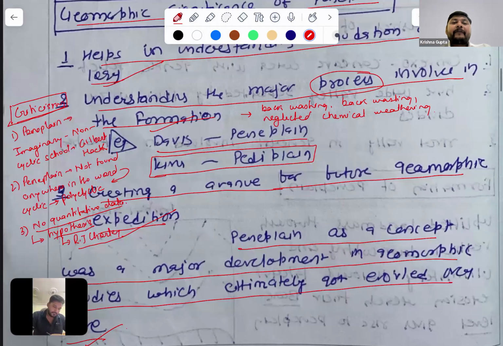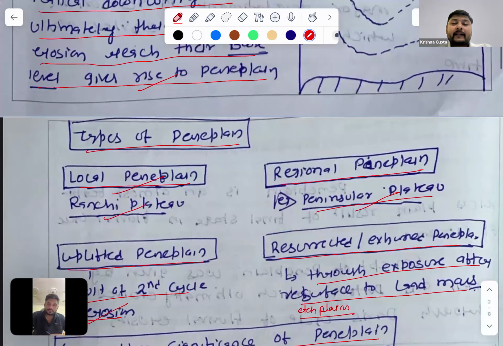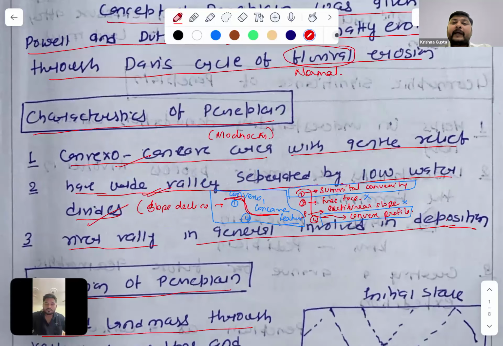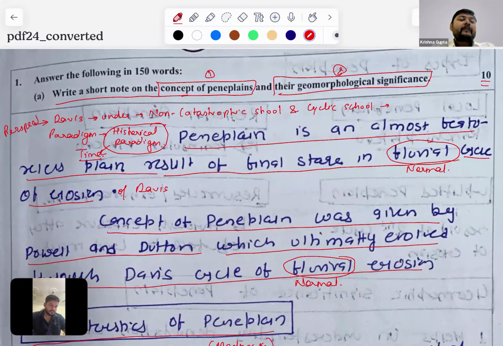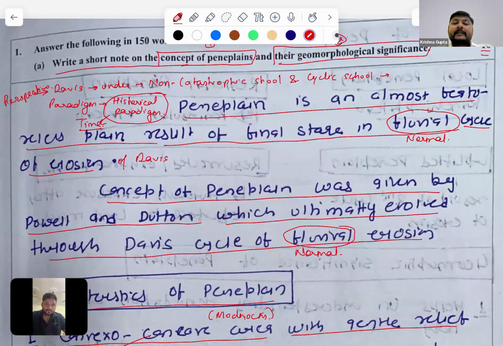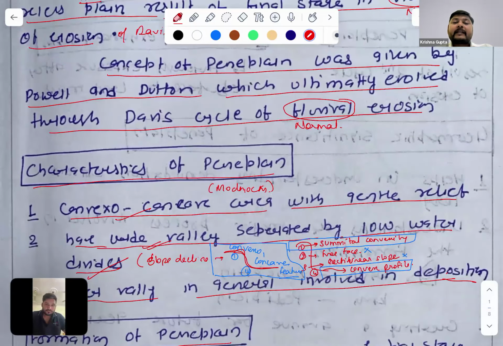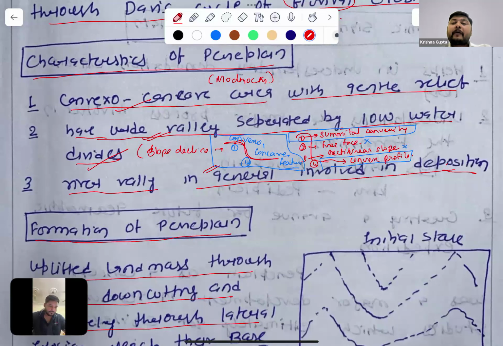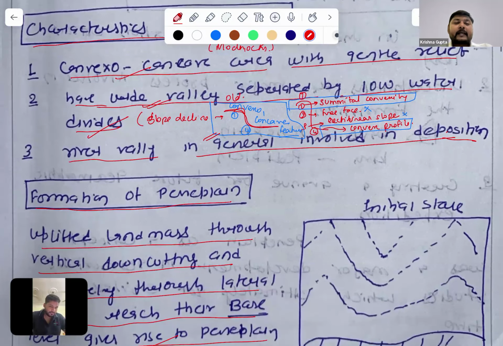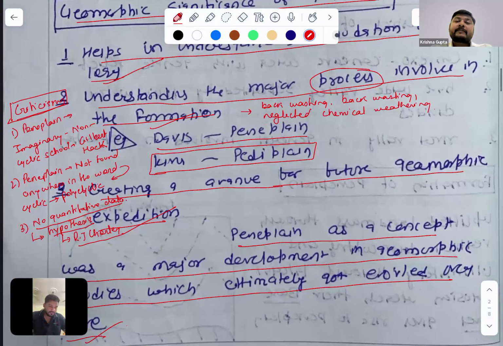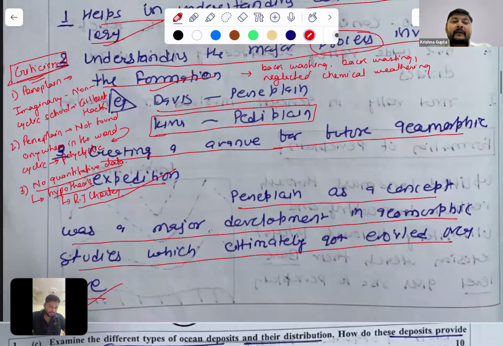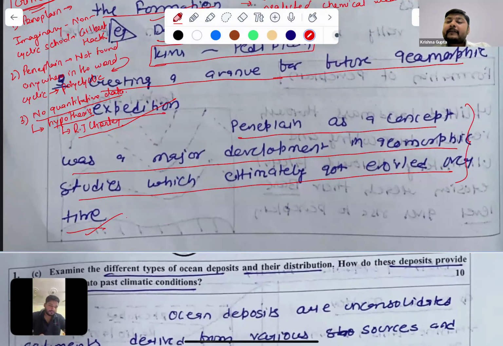So with the inclusion of that, the types of peneplain, characteristics, and development of the peneplain, we have added the perspective for the peneplain. Second, we have defined what a peneplain is and how it is formed from the first stage, the youth stage, to the old stage. In the next part, we have given the criticisms, which enrich your answer. Then the conclusion here is good.